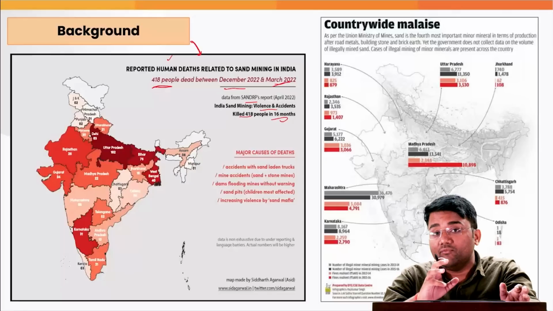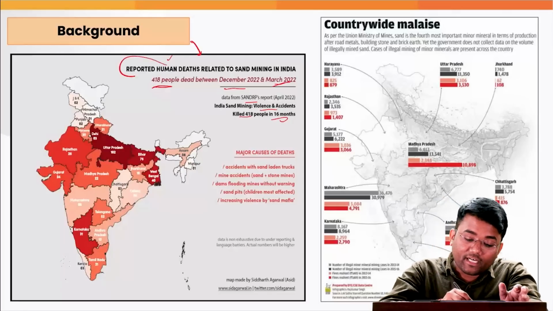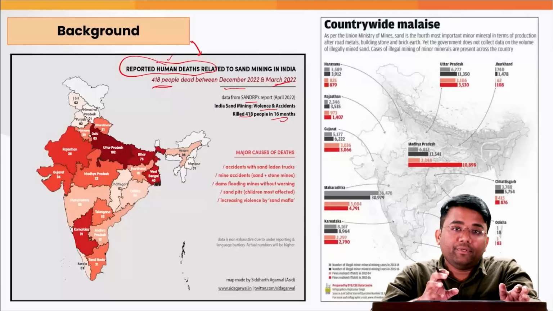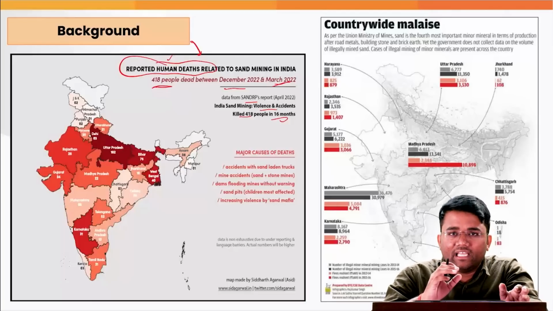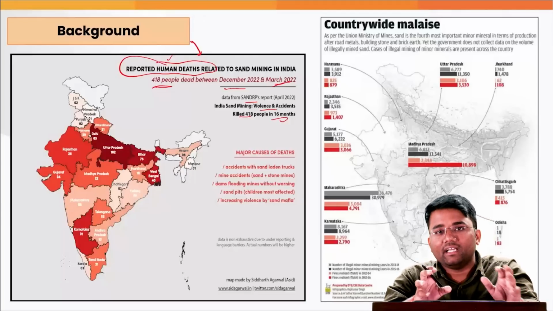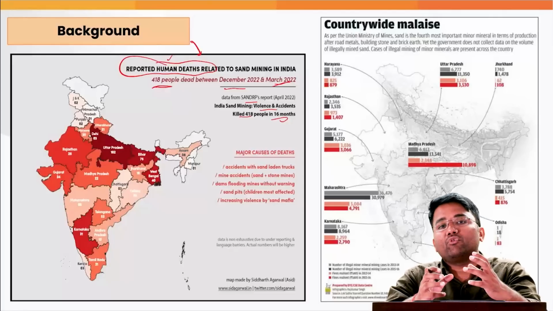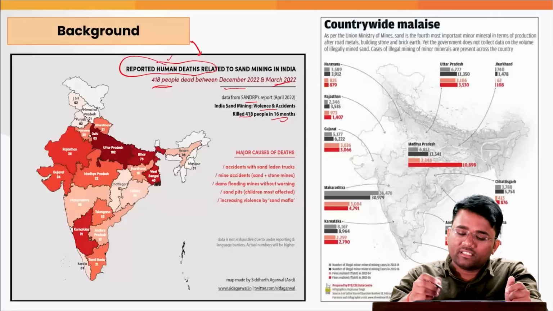But again, emphasizing one point, these are the reported deaths. Most of the deaths which are happening due to sand mining and illegal activities related to sand mining are unreported, and there is less data available for them.